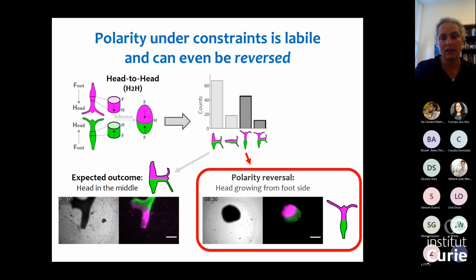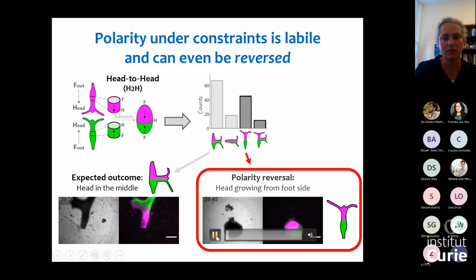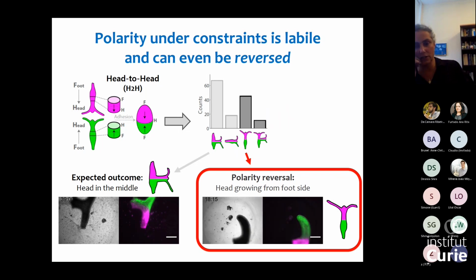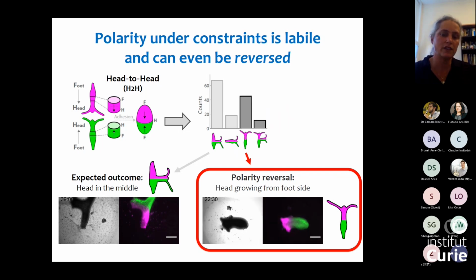But what we also see is that in a large fraction of samples, this is not the case. What we see is that the system actually heals smoothly, and we actually develop a head on an originally foot-facing side. So here you can see in this movie we have again nominally the same initial conditions. In this case, the interface remains smooth. There are no morphological features developing there, and we see a head forming. And it doesn't form anywhere in the tissue.